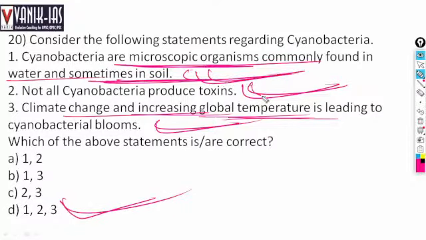Not all cyanobacteria produce toxins, but some do, and climate change and increasing global temperature are leading to cyanobacterial blooms. That means cyanobacteria multiply because of increased global temperature. So all the statements are right here.